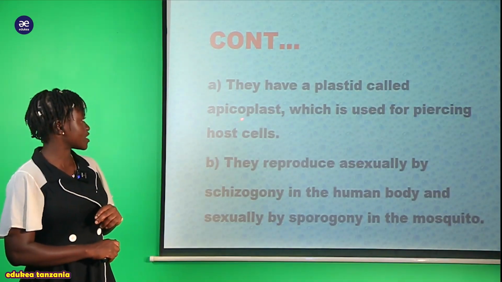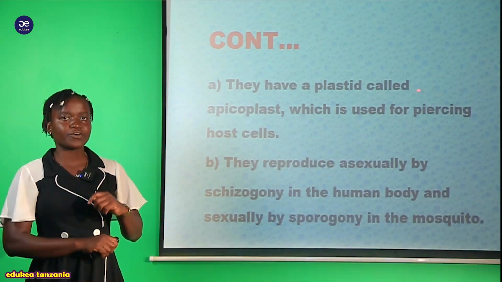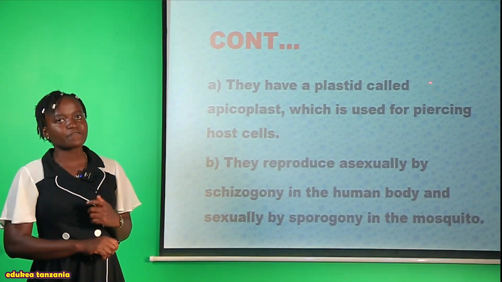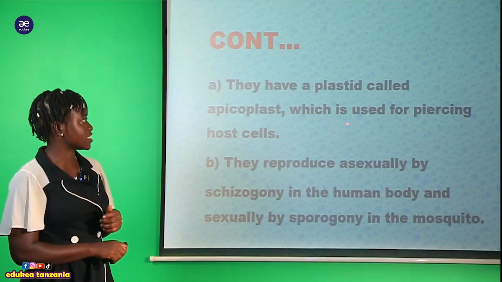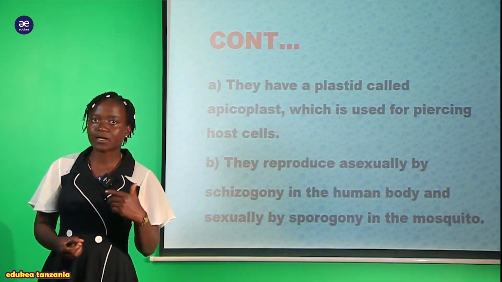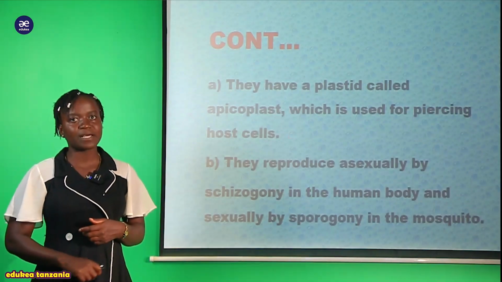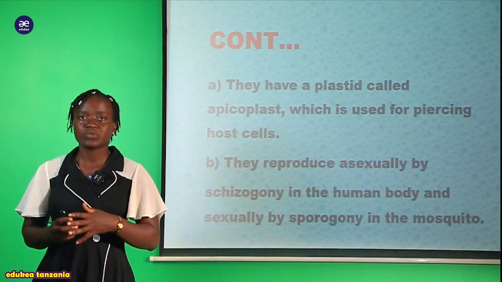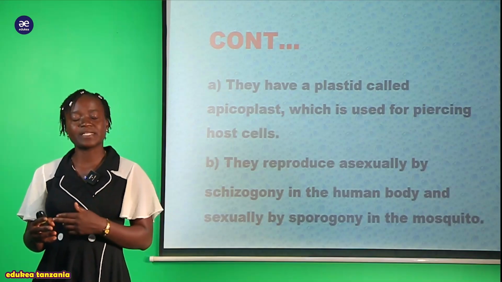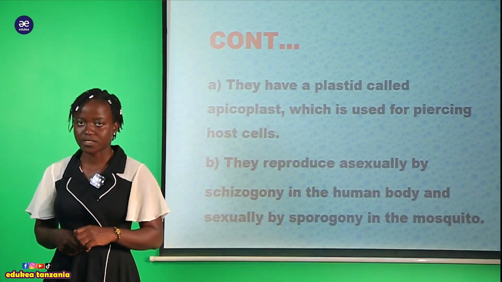So this possession of apicoplast tunasema kwamba this is the distinctive or unique feature. And the function of this apicoplast, we are saying, is used for piercing the host cell. So pale ambapo anataka enter within the host cell, anatumia hii apicoplast so that it can penetrate smoothly to enter through the host cell.